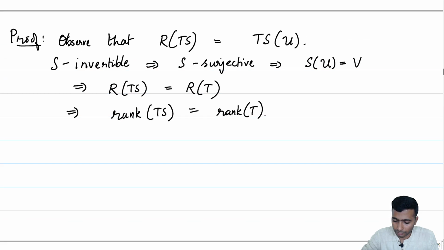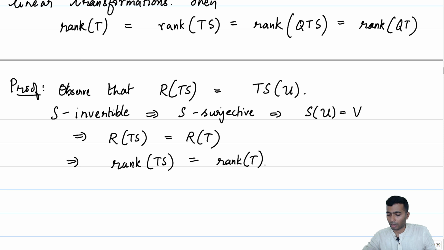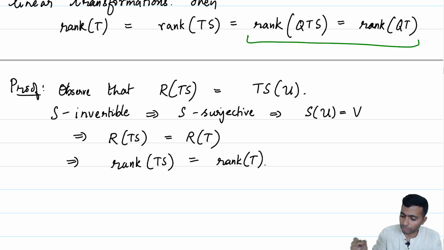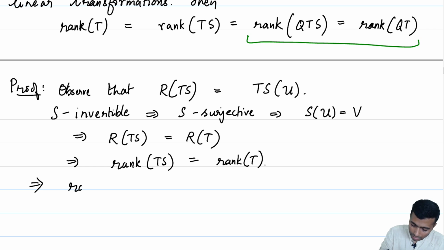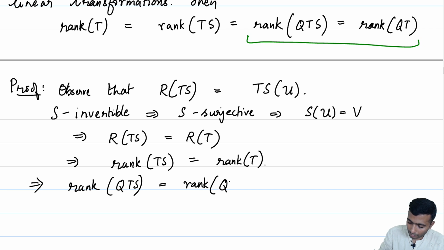Okay. I would say that this also indicates this. If T is replaced by QT, we have essentially shown that rank of QTS is equal to rank of QT.